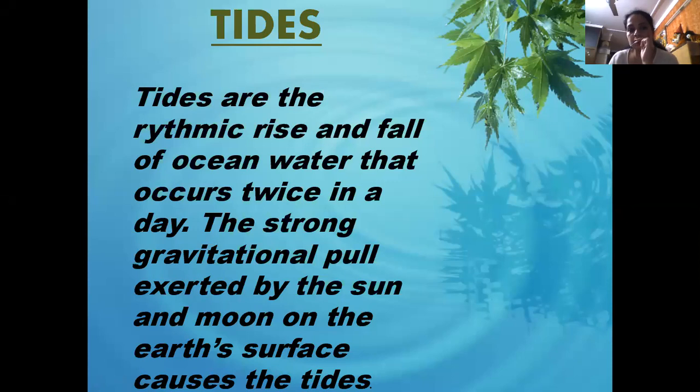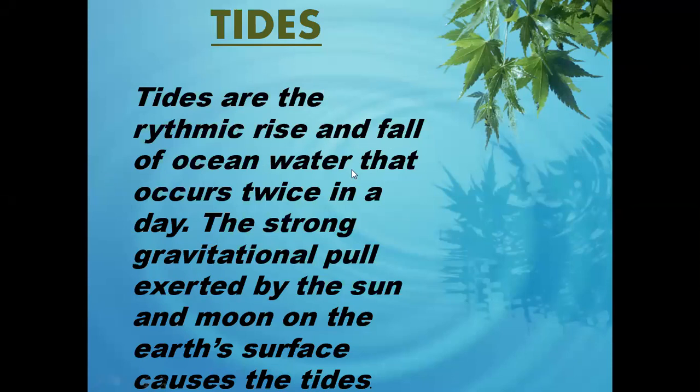In this video I will explain about tides. What do you mean by tides? Tides are the rhythmic rise and fall of ocean water that occurs twice in a day. The strong gravitational pull exerted by the sun and moon on the earth's surface causes the tides.